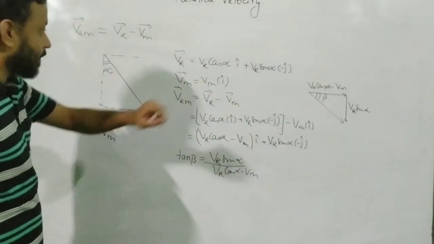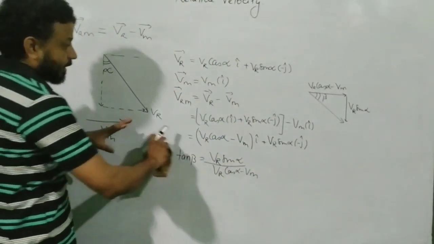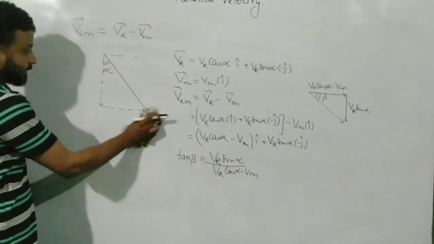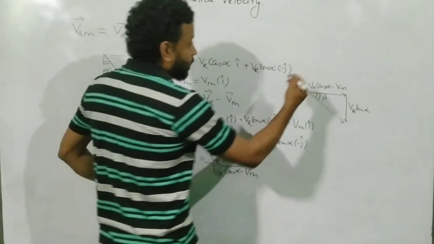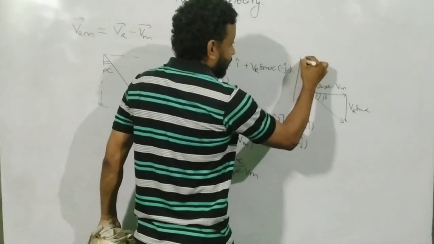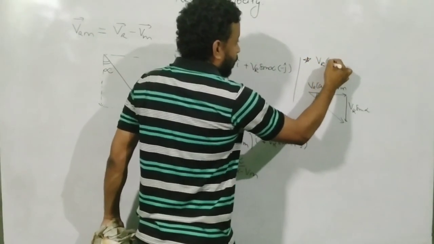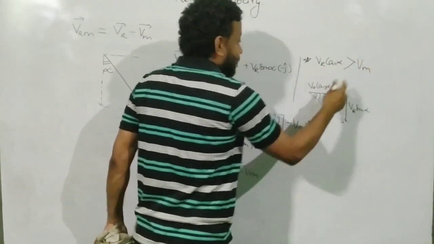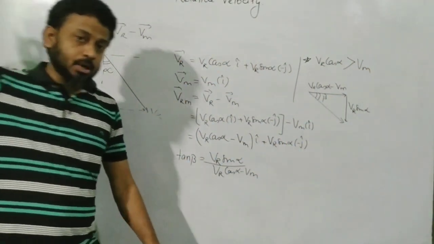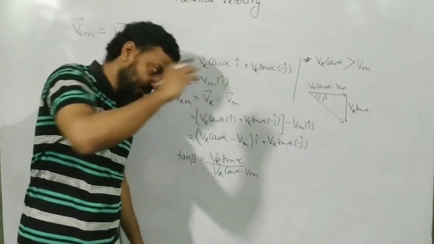So this is what we have got. Let's take this as the final answer. Now just think that for this one, your VR cos alpha is more than Vm. So the rain still appears to come from behind.